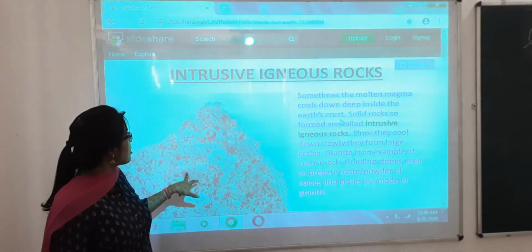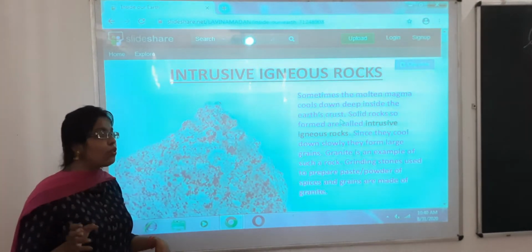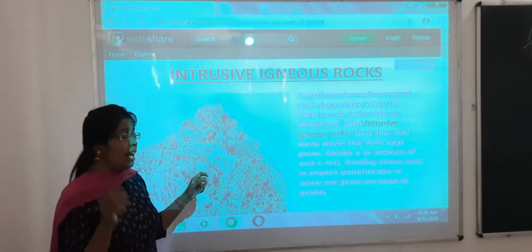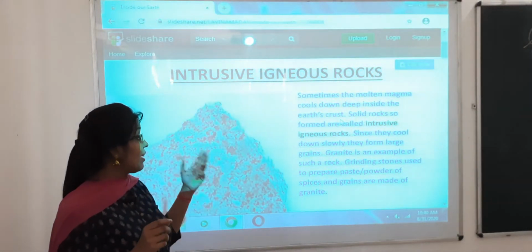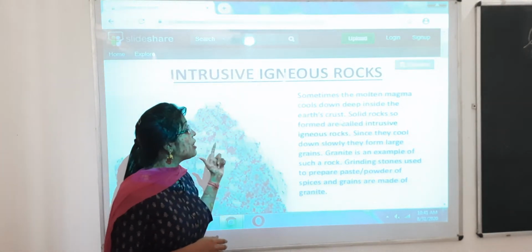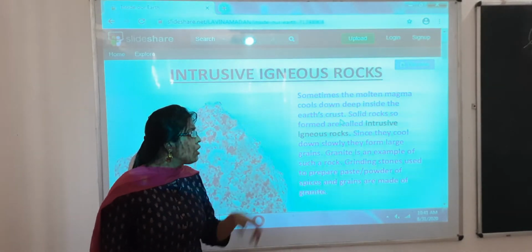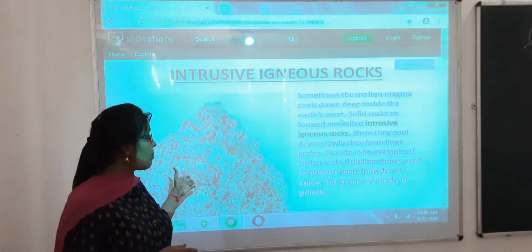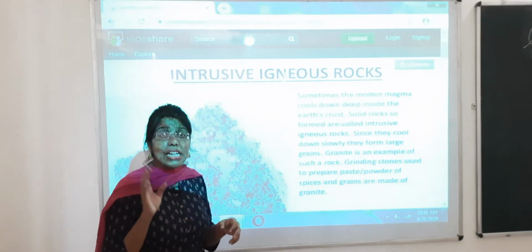When they cool down, they form large grains, and granite is an example of such a rock. If you see granite, you can understand the difference between granite and basalt. If you compare the two, basalt is an extrusive igneous rock, and granite is an example of intrusive igneous rock. Grinding stones used to prepare paste, powder, spices and grains are made of granite. So this was the major difference between extrusive and intrusive igneous rock.